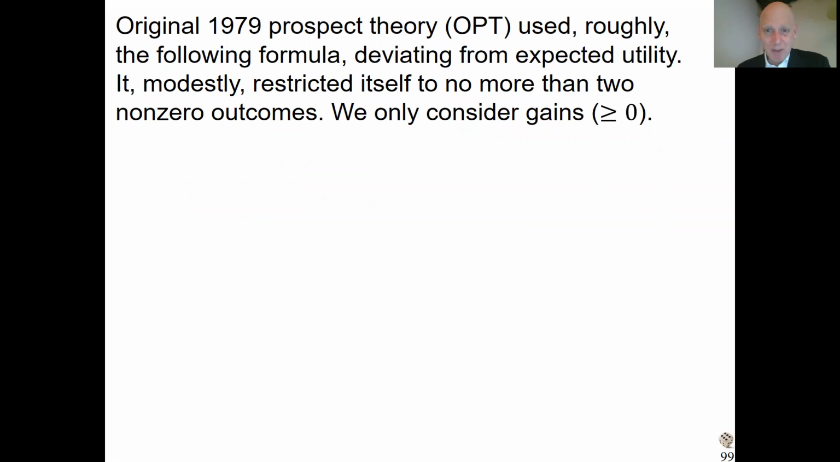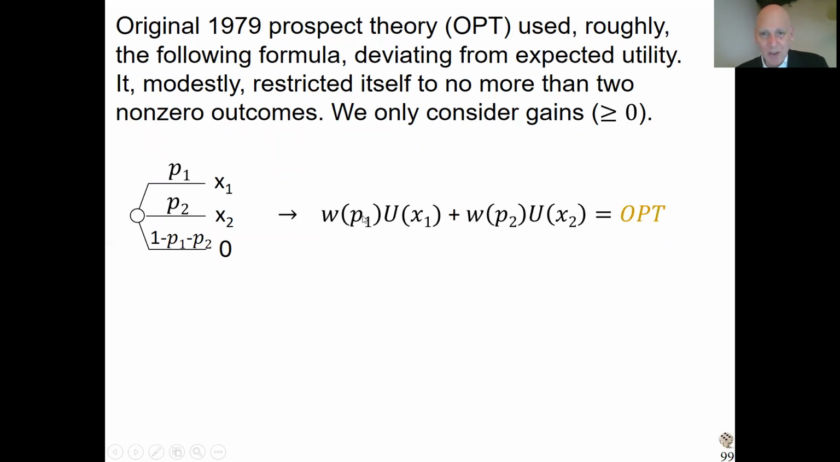Anyway, it gave the following formula, deviating from expected utility. It was a bit modest. They said we only know how to work for 2 outcomes. The rest we leave to later people. And here is a lottery with 2 non-zero outcomes, the most general case they made claims about. And they said, roughly, we assume a formula of this kind. I say roughly, because a small detail was a bit different, but we keep it simple. We look at this formula.